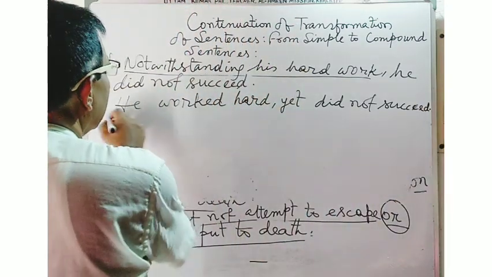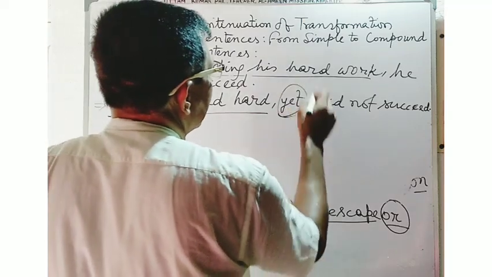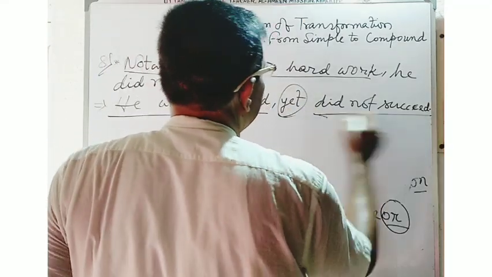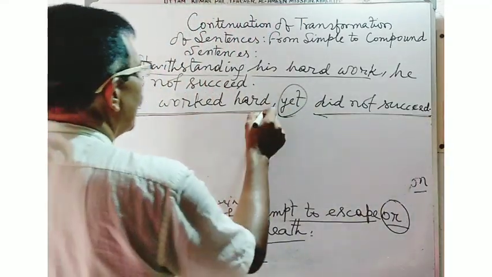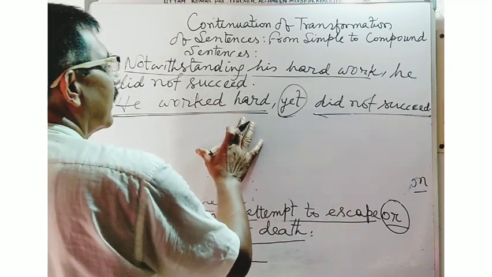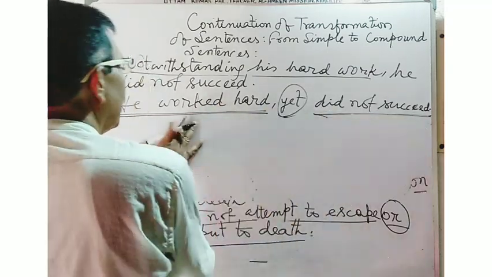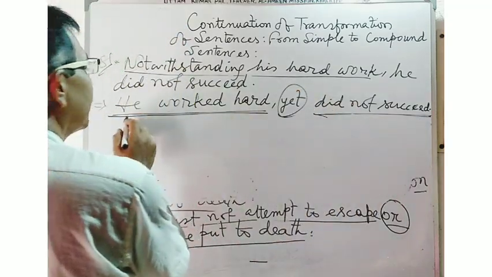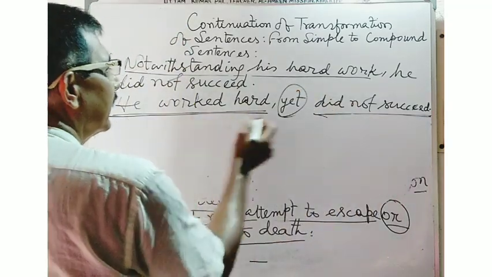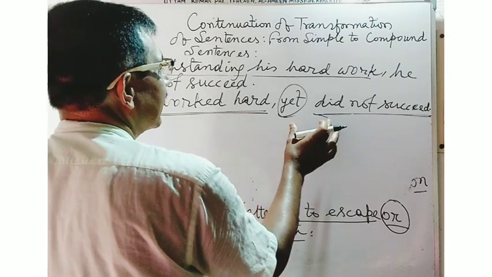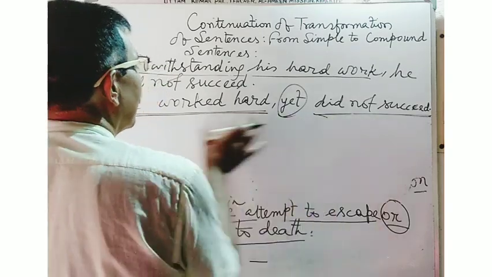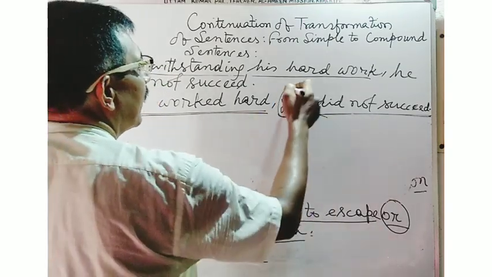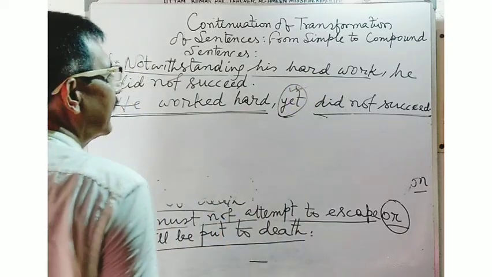He worked hard, yet did not succeed. These are the two main clauses: he did not succeed, he worked hard. He worked hard, yet he did not succeed. Here, the same subject is there. In this way, you can join such two main clauses by the use of the conjunction yet.